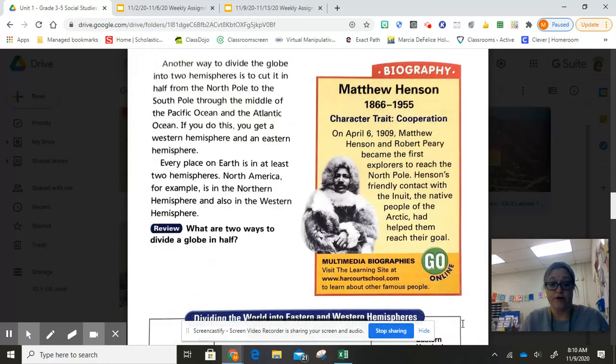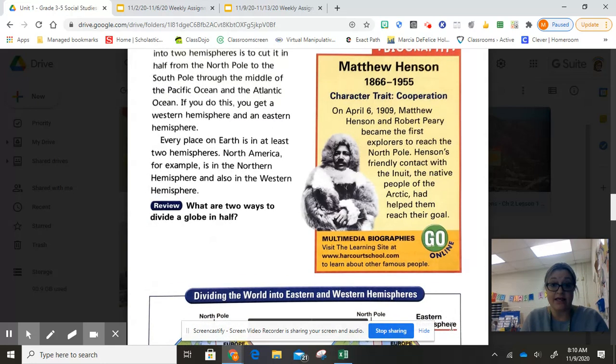All right, moving on down. Another way to divide the globe into 2 hemispheres is to cut it in half from the North Pole to the South Pole through the middle of the Pacific Ocean and the Atlantic Ocean. So now we're not cutting it horizontal, we're cutting it vertical, okay? If you do this, you get a Western hemisphere and an Eastern hemisphere. So again, we're still taking that sphere and we're cutting it in half, but this time we're cutting it in half vertically, up and down, not horizontally side to side. So that'll give us a Western hemisphere and an Eastern hemisphere.